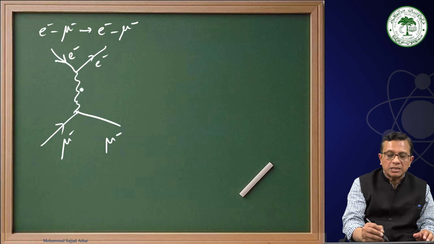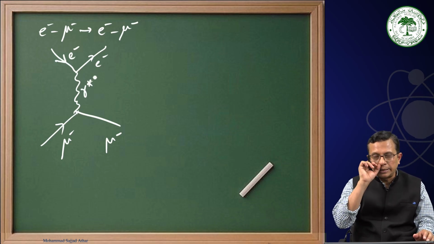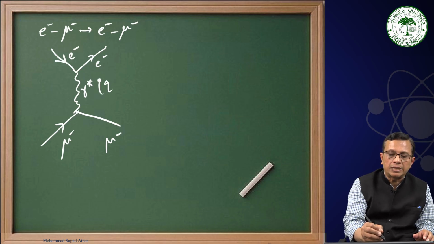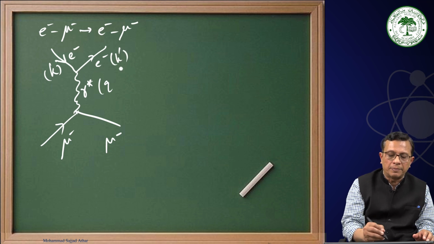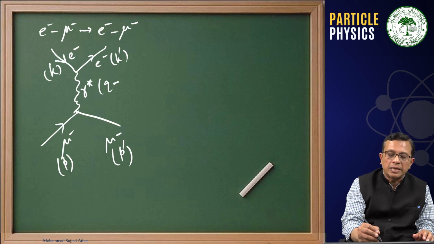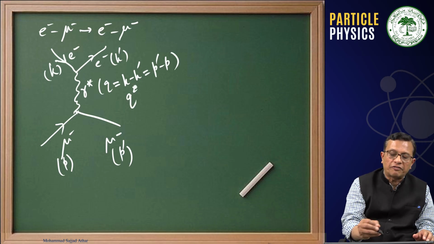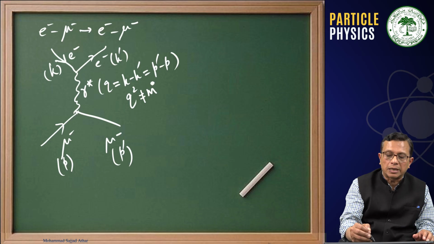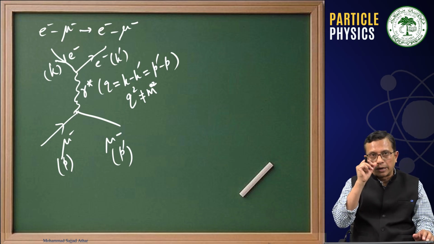an electron emits a virtual photon, because this photon is not on mass shell. On mass shell means, if say this has got 4 momenta k, this has got 4 momenta k prime, this has got 4 momenta p, this has got 4 momenta p prime, then the 4 momentum transfer is k minus k prime or p prime minus p, and q square, the 4 momentum transfer square, for an on mass shell particle is mass square, and for an off mass shell particle is not equal to m square.